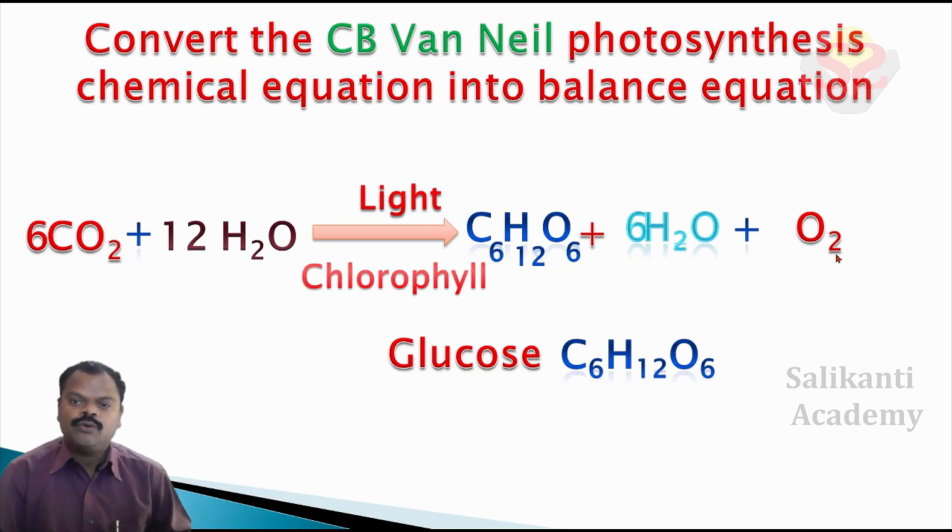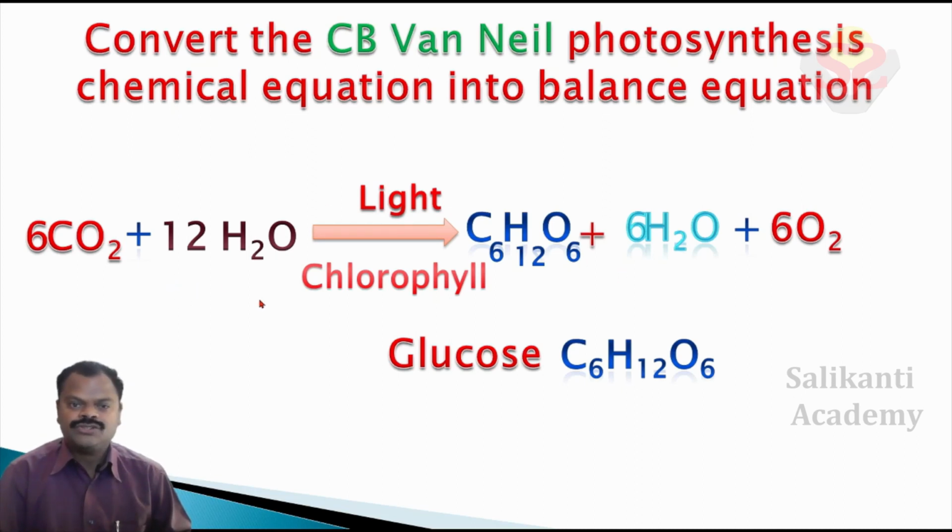Total 14 oxygen atoms only present in products. So to balance the oxygen atoms, we write 6 here. Now this chemical equation became balanced. Children, listen carefully. I read this balanced chemical equation. After listening, you also try to read this chemical equation.